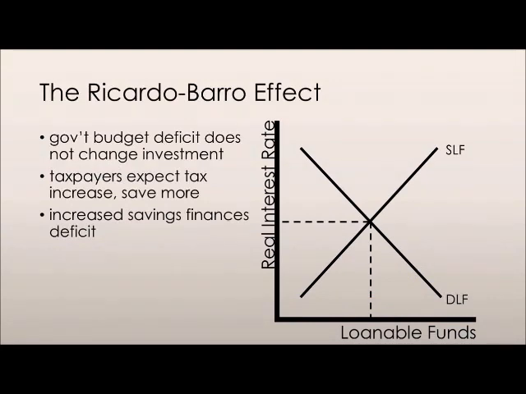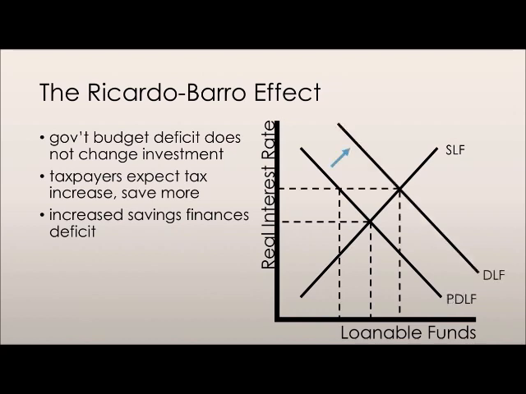The Ricardo-Barro effect is actually a very interesting idea because it states that the government budget deficit does not actually change investment. It states that taxpayers expect an increase in tax in the future due to this government budget deficit, so they actually save more now. What it's saying is that increased savings is what finances the government budget deficit, and so the quantity of investment does not change. Let's take a look at how this actually works graphically.